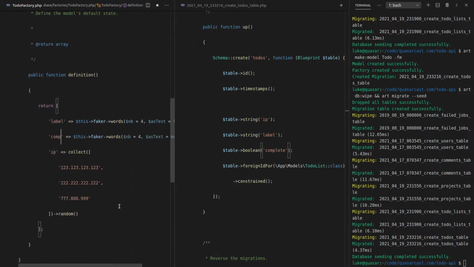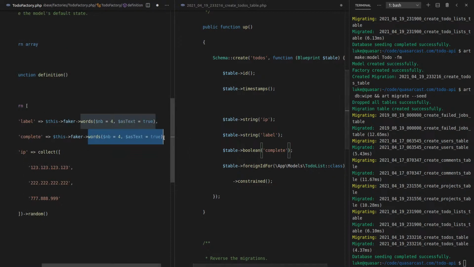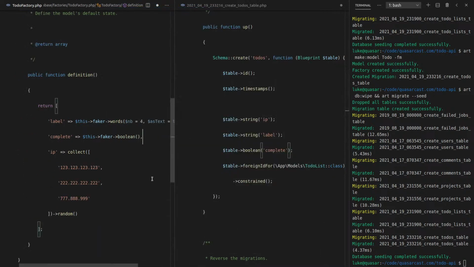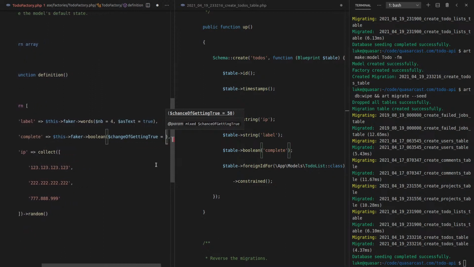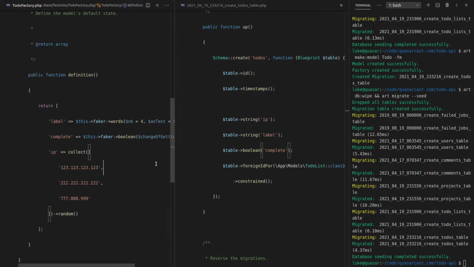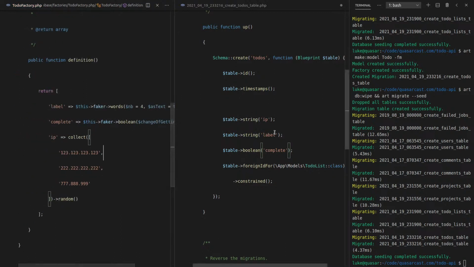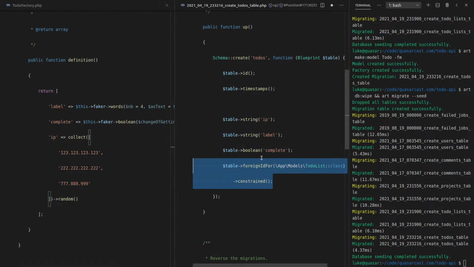Next, we want to have whether or not it is complete. This faker, and we should just be able to say Boolean, like so. And we can say the percentage, the chance. So how about we do this? Chance of getting true. And I like this idea of putting in the name of the variable as a parameter. Let's say a high chance of getting true, just so that we've got something a bit more exciting to work with. And I'm going to say 80 there. So 80% chance that that's going to be true. And I believe that is it. We've got our label, whether or not it's complete, and then our IP address, and then this will be set for us within our factory.